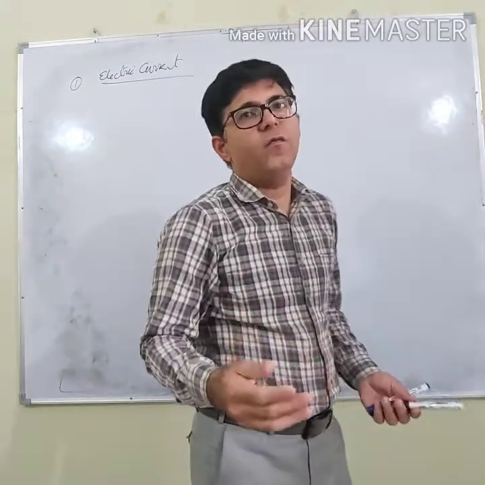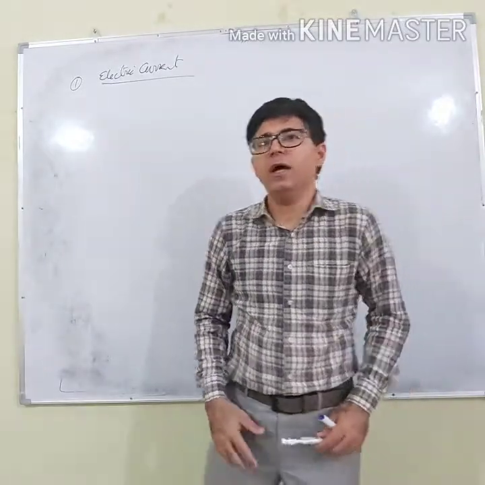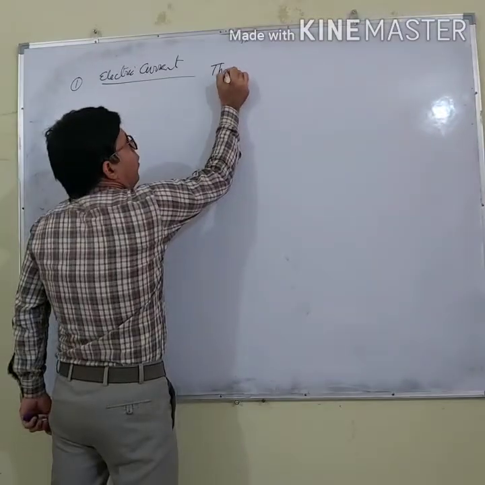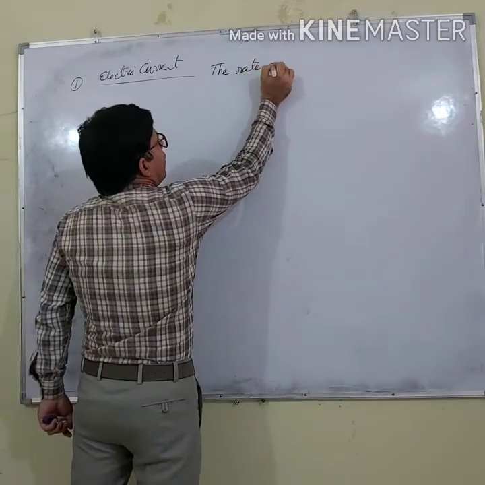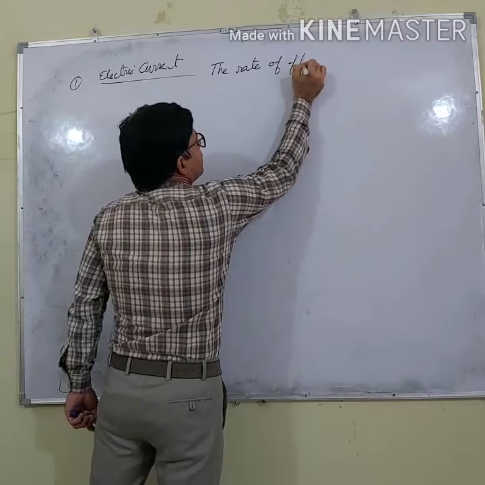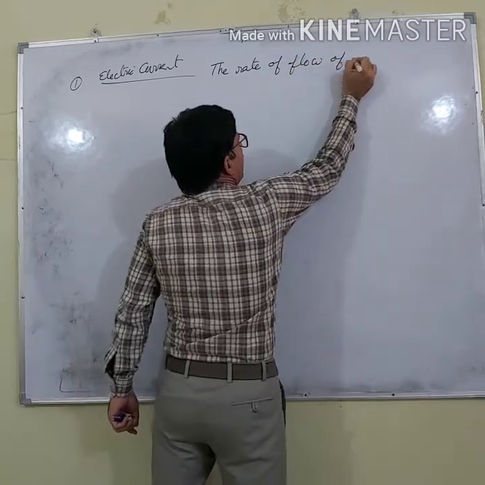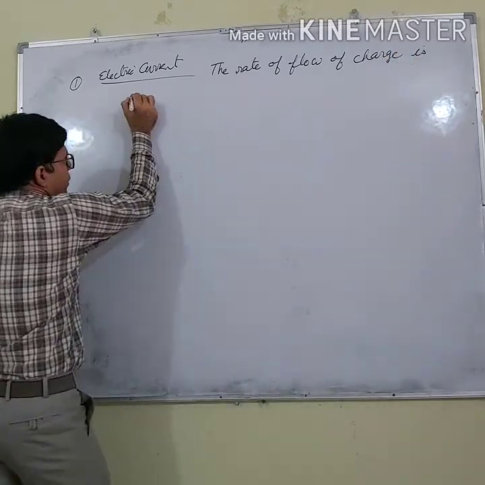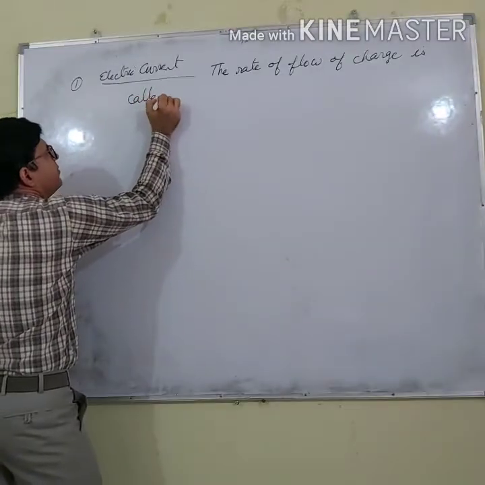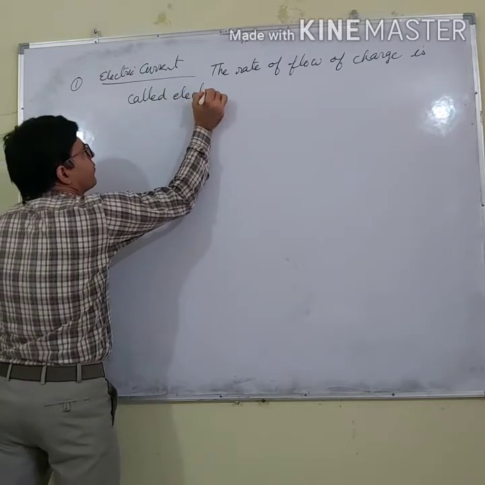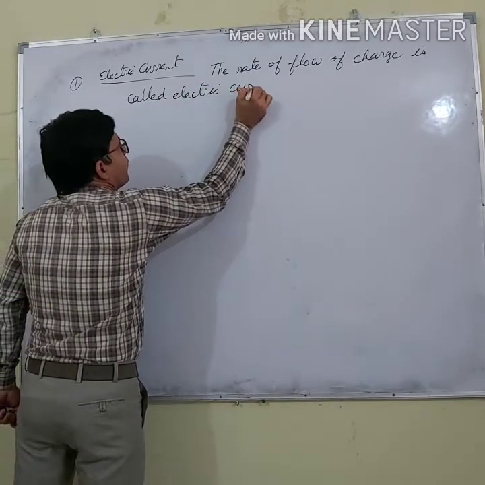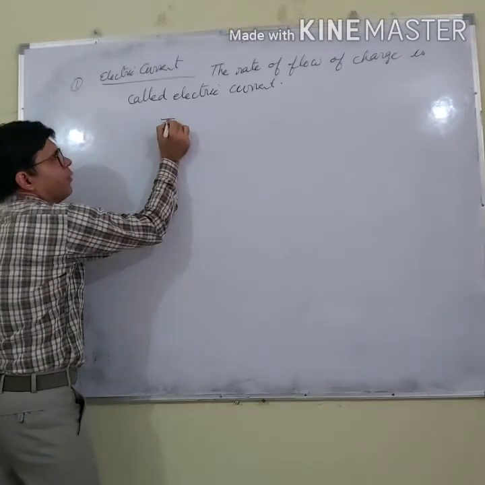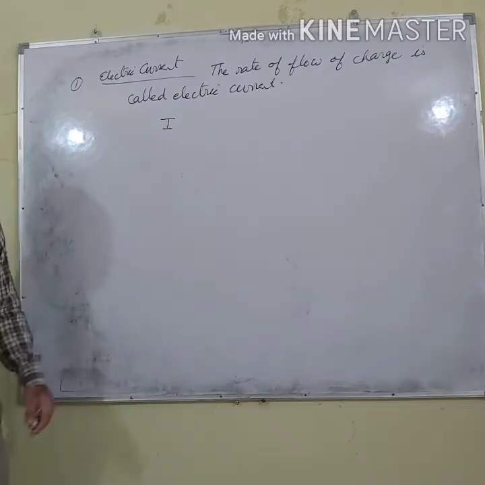The rate of flow of charge is called the electric current. Electric current is denoted by the letter I.